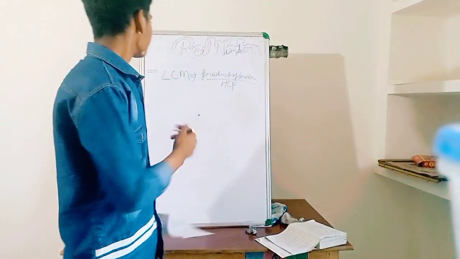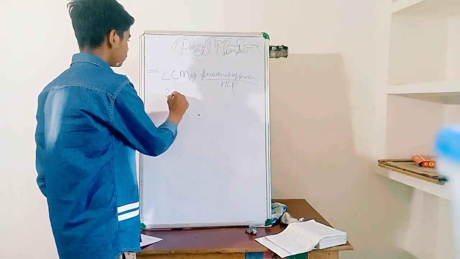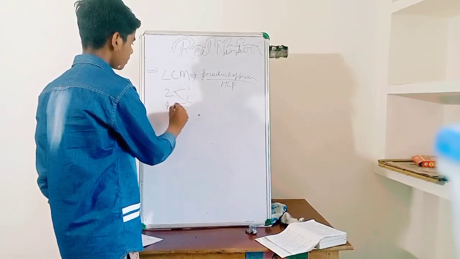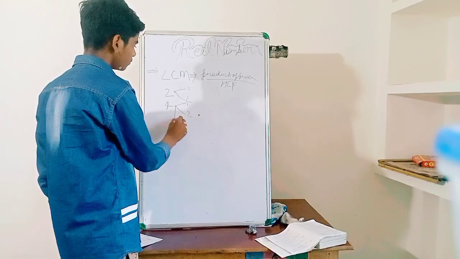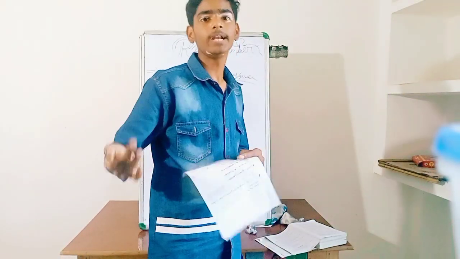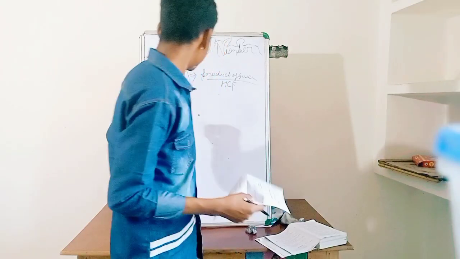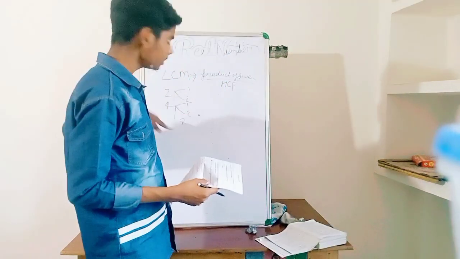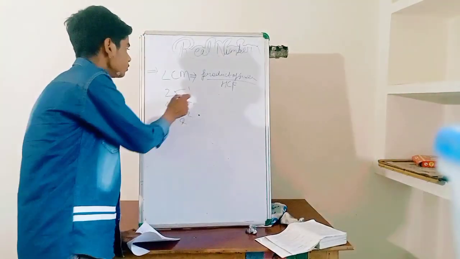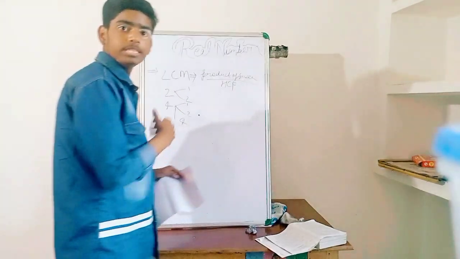Factor means that 2 has the factors 1 and 2, and 4 has the factors 1, 2, 4. These are the factors. Factors are the numbers which can divide the given number. It means that 2 can divide 4, 4 can divide 4, and 2 can divide 2. So this is the factor.